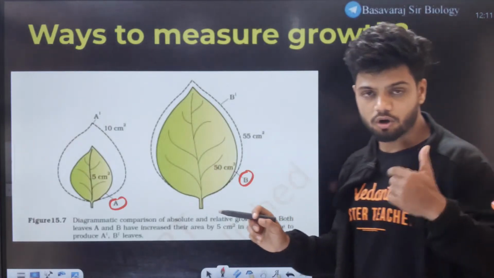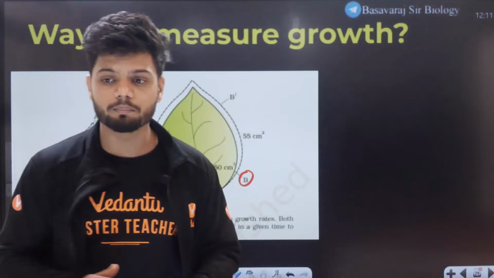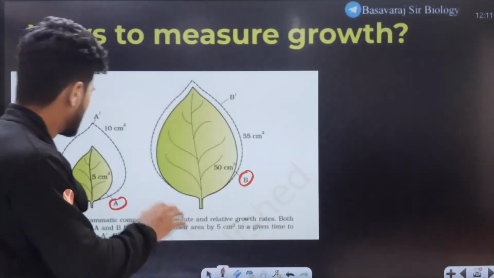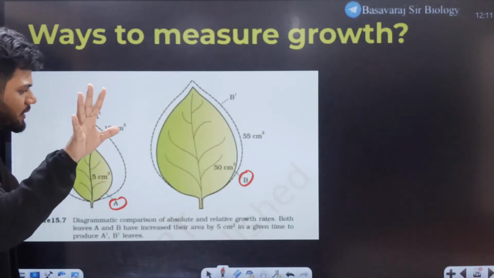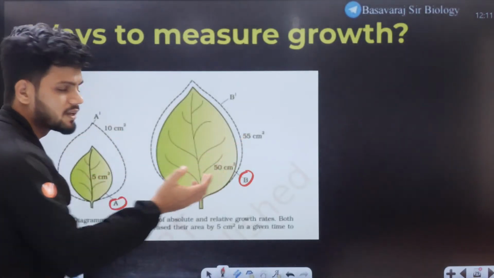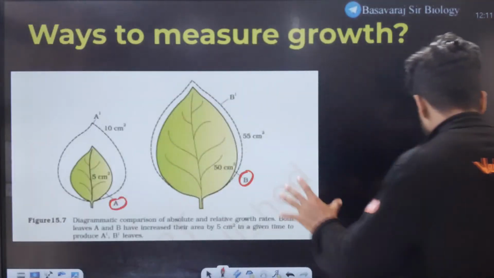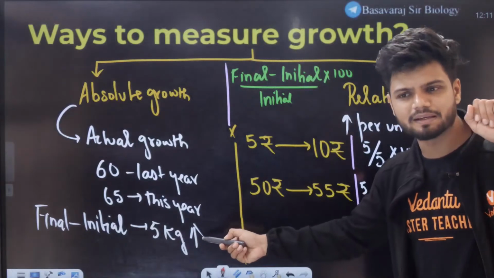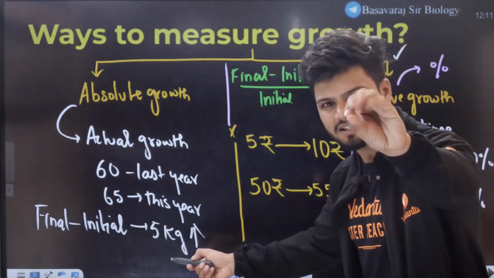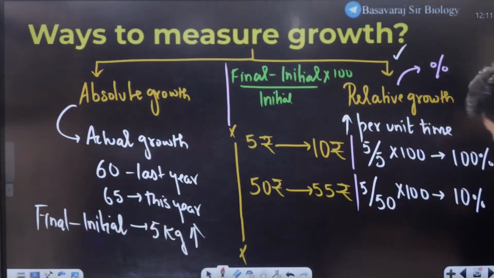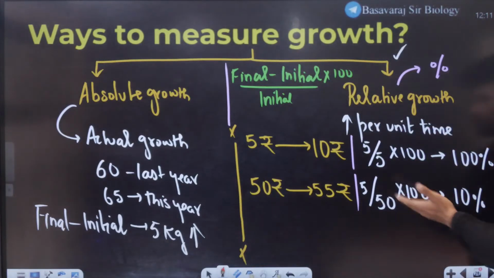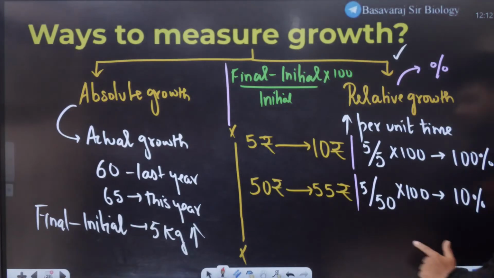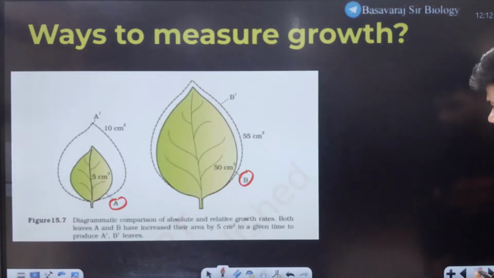If you talk about absolute growth, both are the same. 10 minus 5 is how much? 5. 55 minus 50 is 5. So in this leaf case, if you look at the absolute, it is going to be a 5 centimeter increase. All of you agree? Just a 5 centimeter increase, absolute. I have given the same values, so it is easier to tell: 5 to 10, 50 to 55.